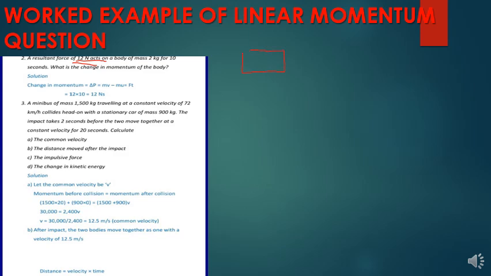The body is 2 kg, and a force of 12 newtons is acting on it. What is the change of momentum of the body?